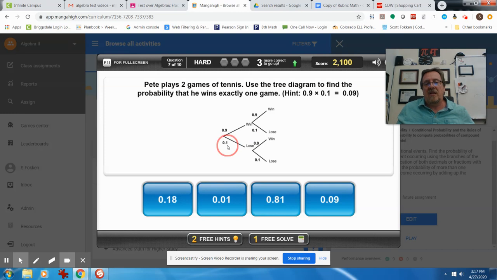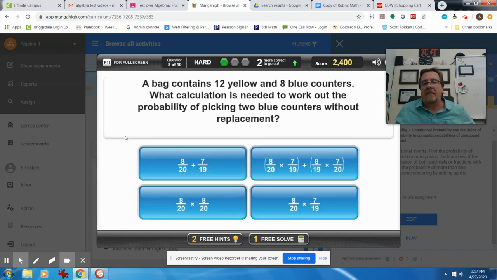So in the first situation, we're going to take 0.9 times 0.1 to get 0.09. But in the second situation, we could take 0.1 times 0.9 again to get 0.09. And if we added 0.09 to 0.09, do it in your calculator, you'll get 0.18. It's adding those probabilities together. So there's 2 cases we've got to work through and add those together.